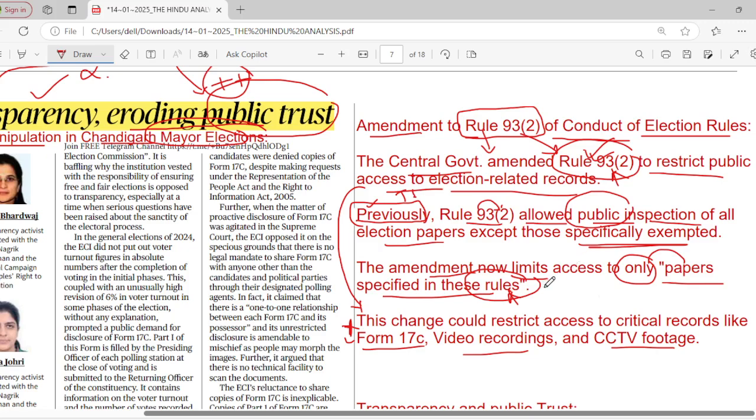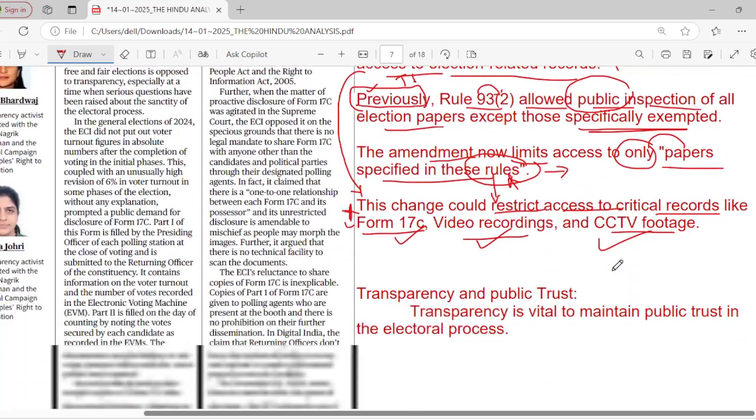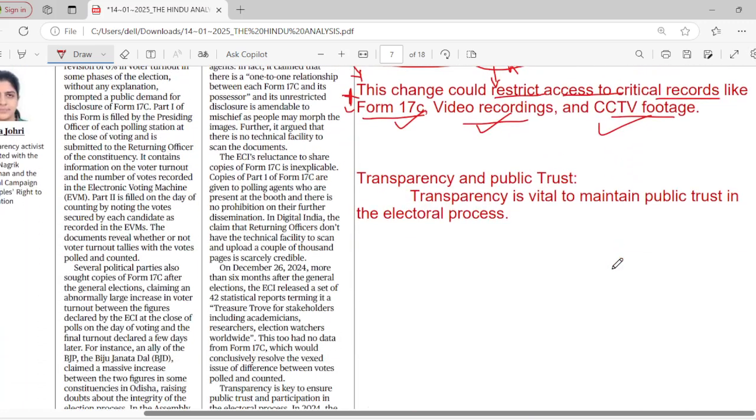Limitations have been made in this particular amendment, and this change could restrict access to critical records like Form 17C. Public people can't see it. Video recordings we do not have any access to, and CCTV footage also we cannot access. So there are huge restrictions when it comes to election related records. Okay, so what is the way forward?